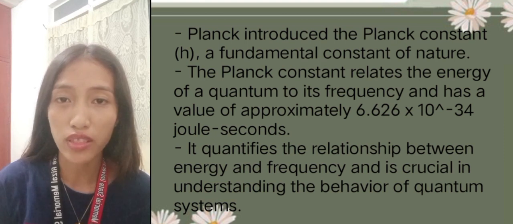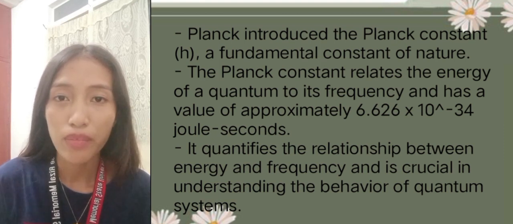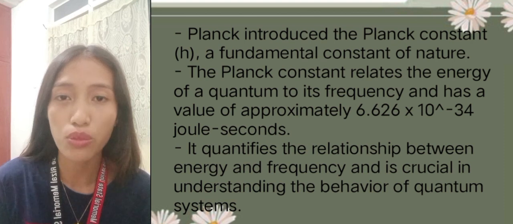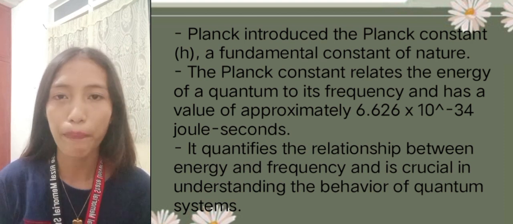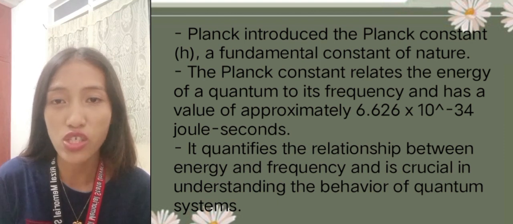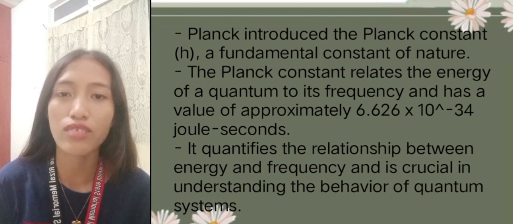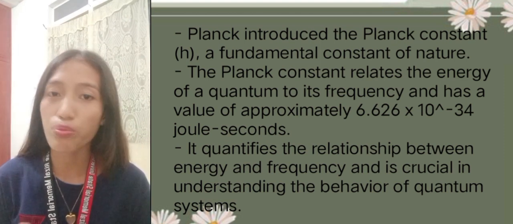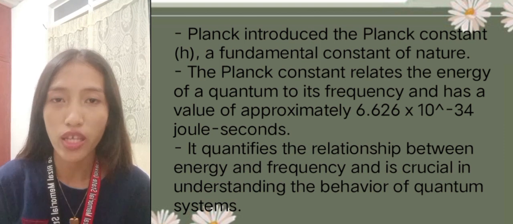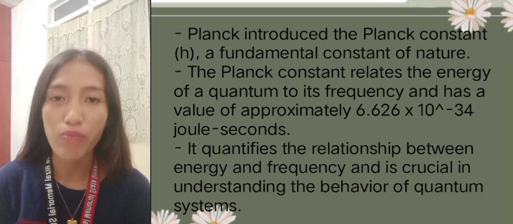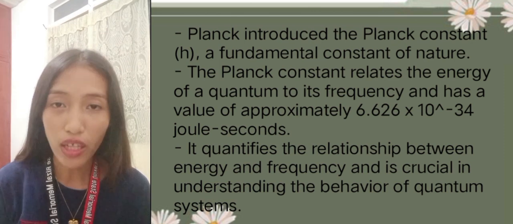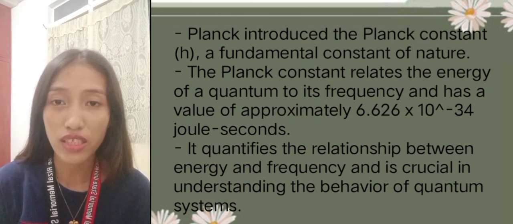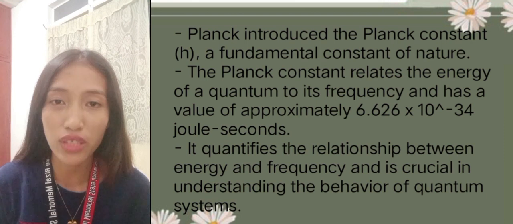As part of his quantum hypothesis, Planck introduced Planck's constant, which is h. The Planck constant is a fundamental constant of nature that relates the energy of a quantum to its frequency. So it quantifies the relationship between energy and frequency, providing a mathematical framework to understand quantum systems. The value of the Planck constant, approximately 6.626 times 10 raised to the power of negative 34 joule seconds, is a crucial factor in calculation and measurement involving quantum phenomena.